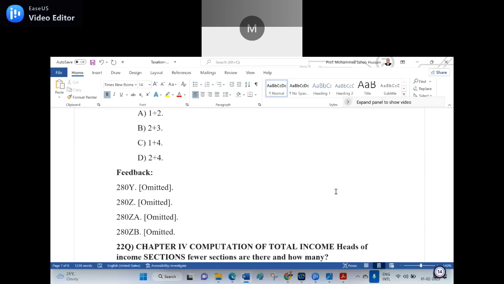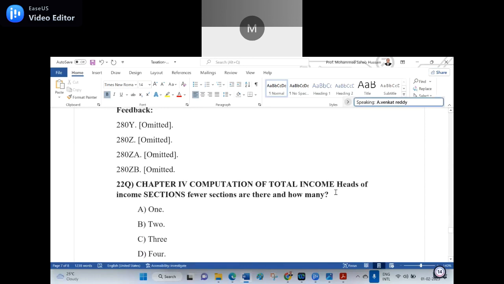I thought I want to give the question more. I thought I can count it because the laptop will count everything. But I said no, it's difficult. Supplementary question: how many sections are omitted in the Income Tax Act of 1961? 22nd question. Anyone can unmute and read?